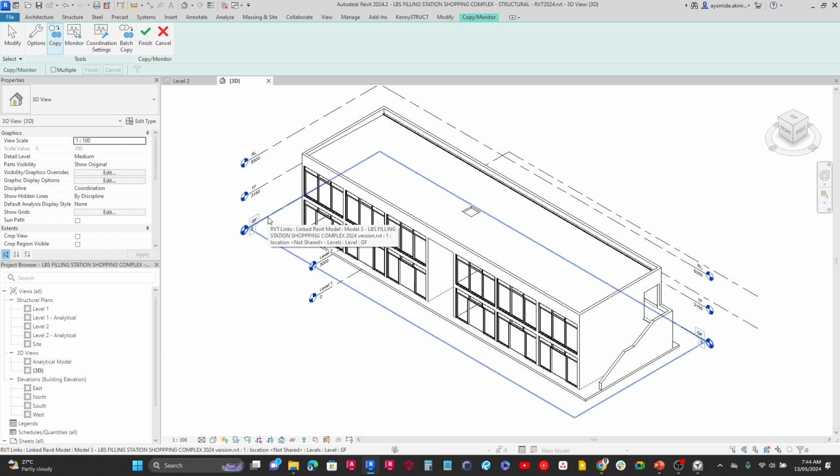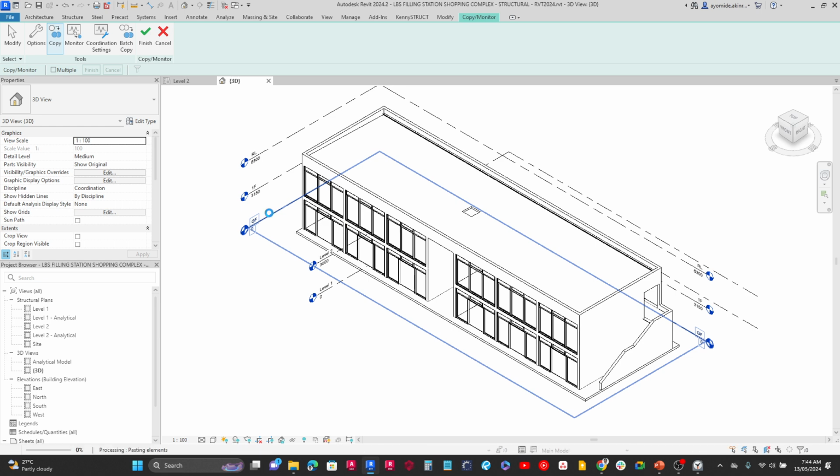I want to select this elevation. So I move my cursor to the elevation. And just before clicking on it, you have to be sure that it's exactly what you want. So just by looking at the details here, we see Revit links. Oh, it's gone away. Let me move my cursor to it again. Revit links. We have here a linked model, and at the end of it, you see that it is the level, the ground floor.